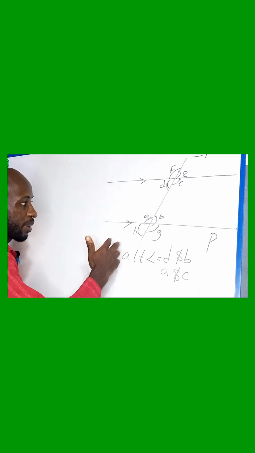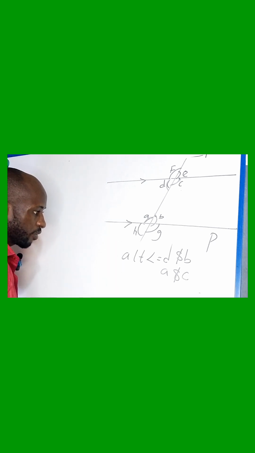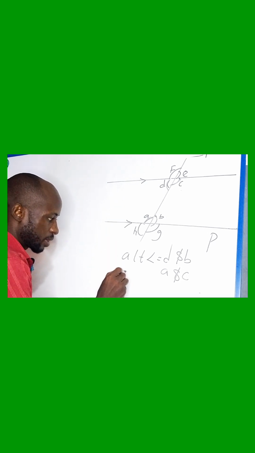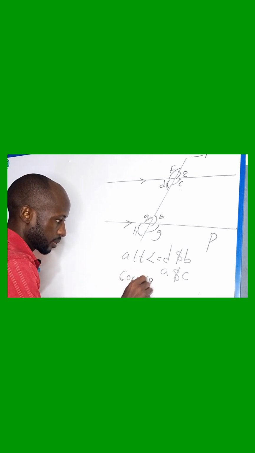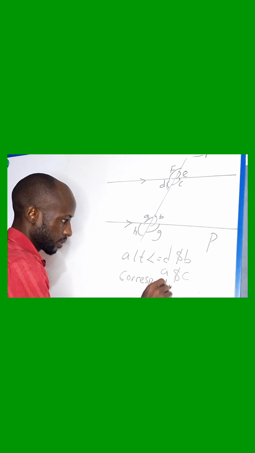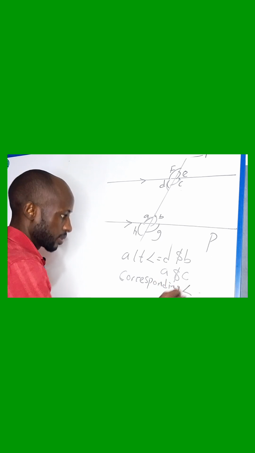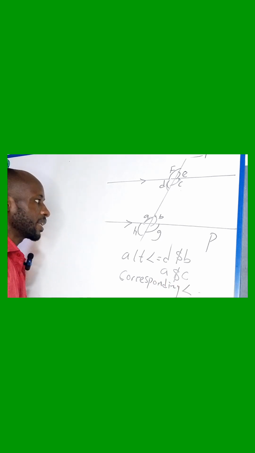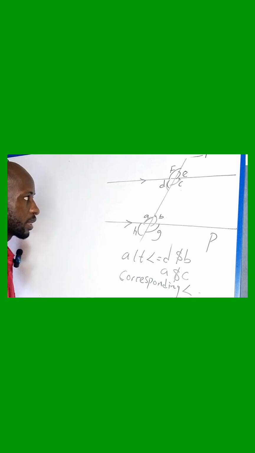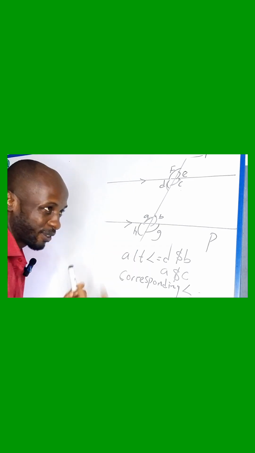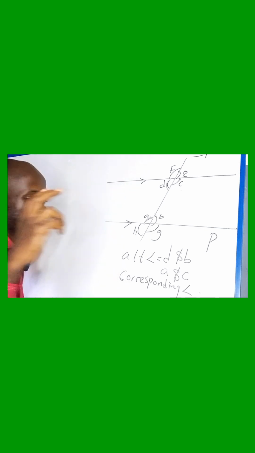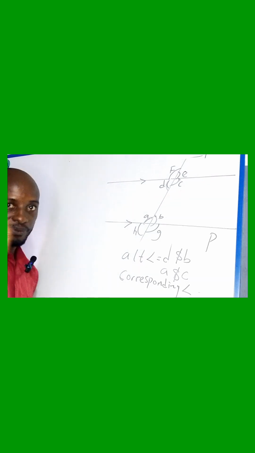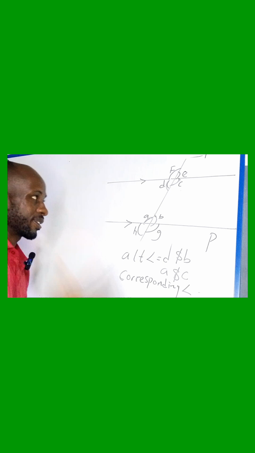Now, the next one is what's known as corresponding angles. Looking at these corresponding angles, which one is corresponding here? This is where some students get confused. When I'm teaching, I like to make you understand how we find them using our local understanding.